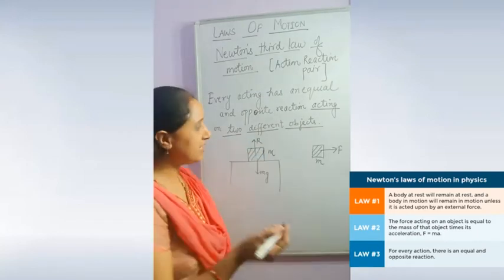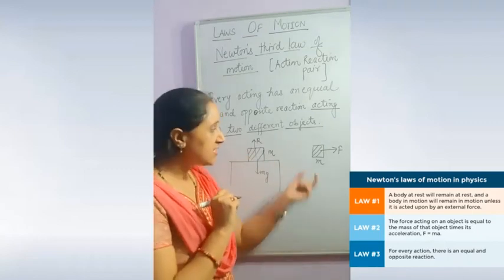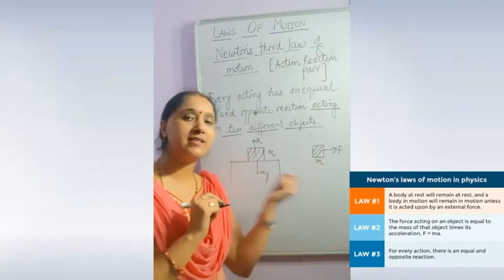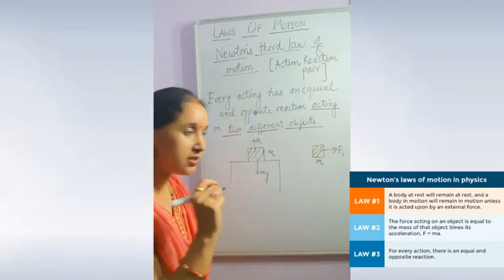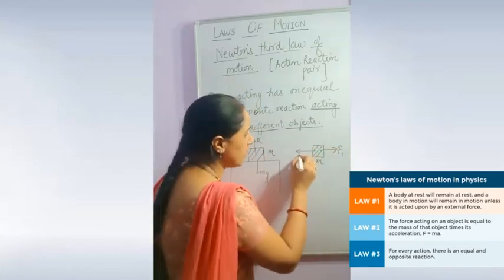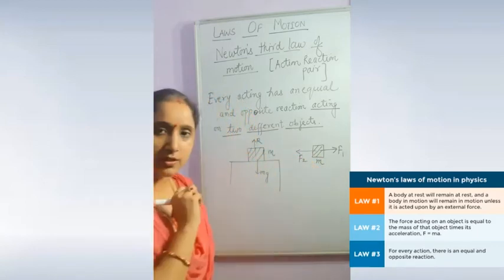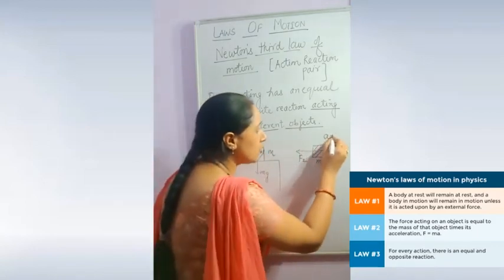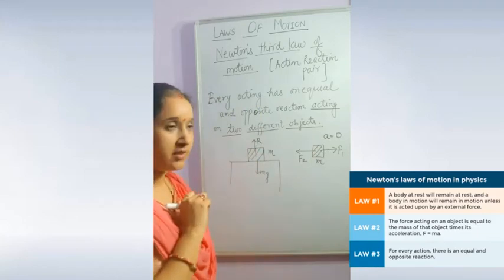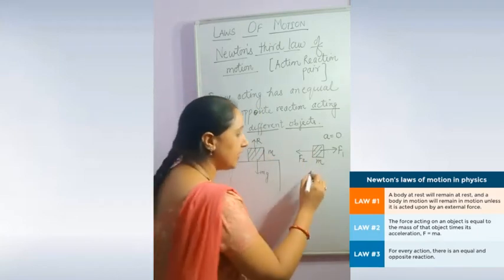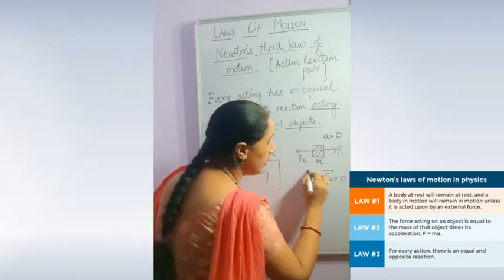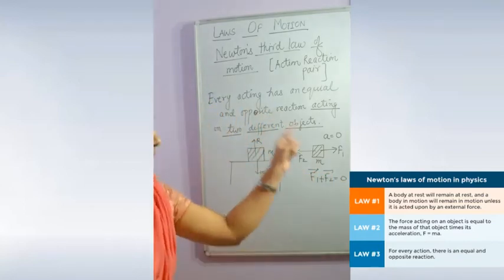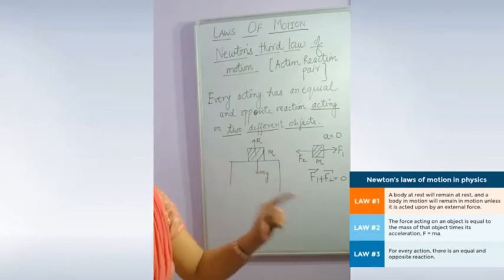But let me take another example. Suppose this is a block of mass m. One force F1 is acting towards the right direction. The other force F2 is acting towards the left direction. This body is not accelerating. The net force acting on the body is 0, meaning F1 minus F2 is 0. Is this applicable for Newton's third law? No.